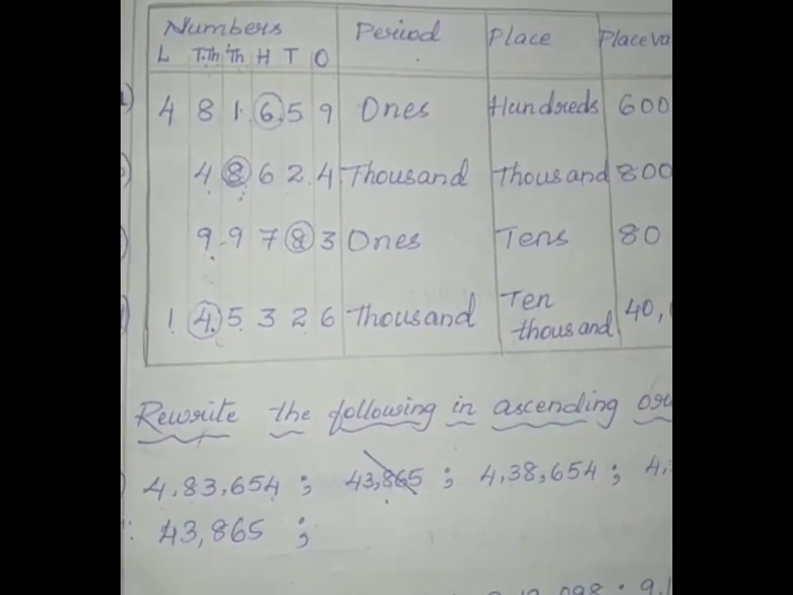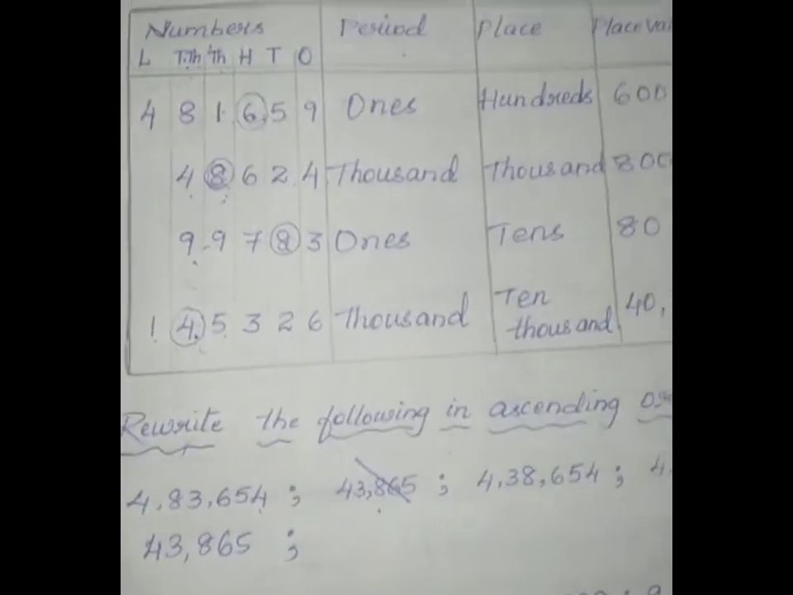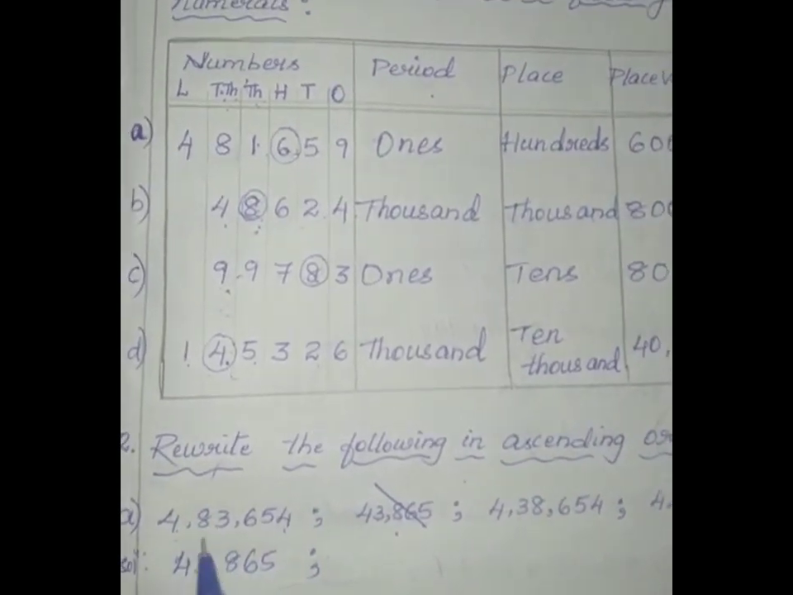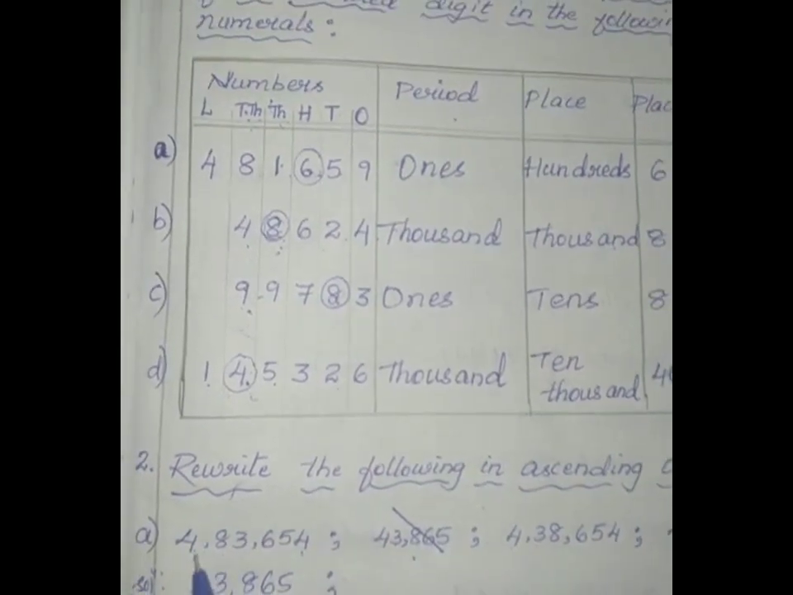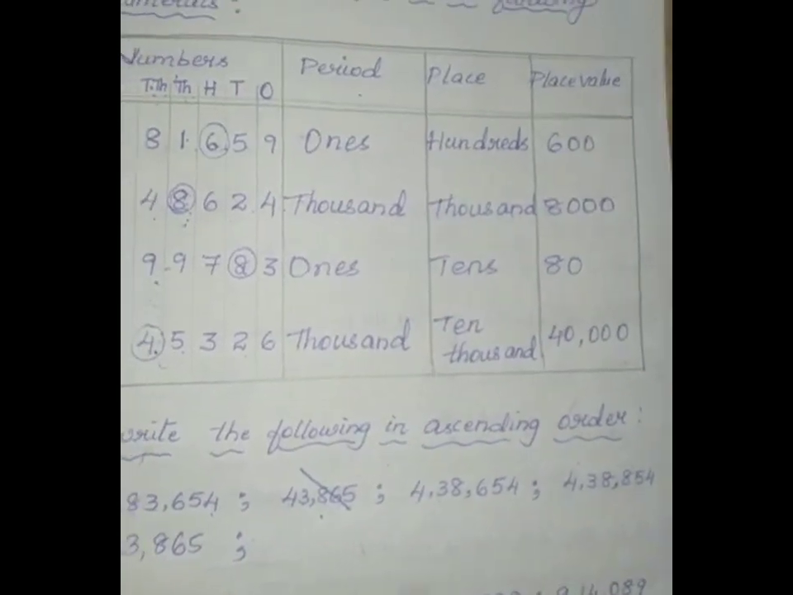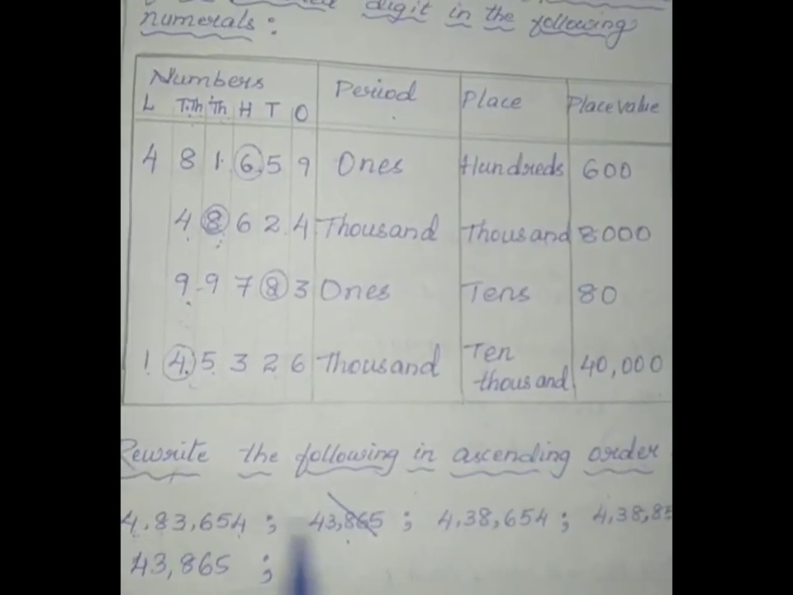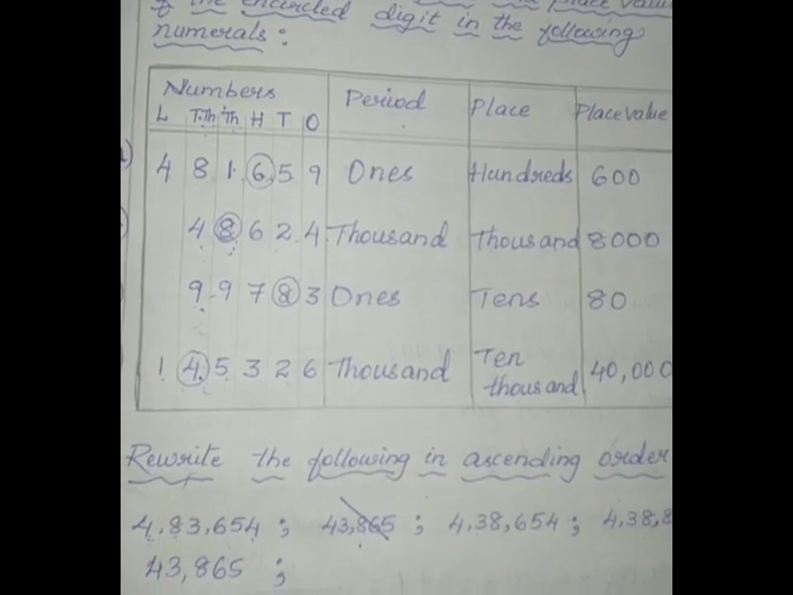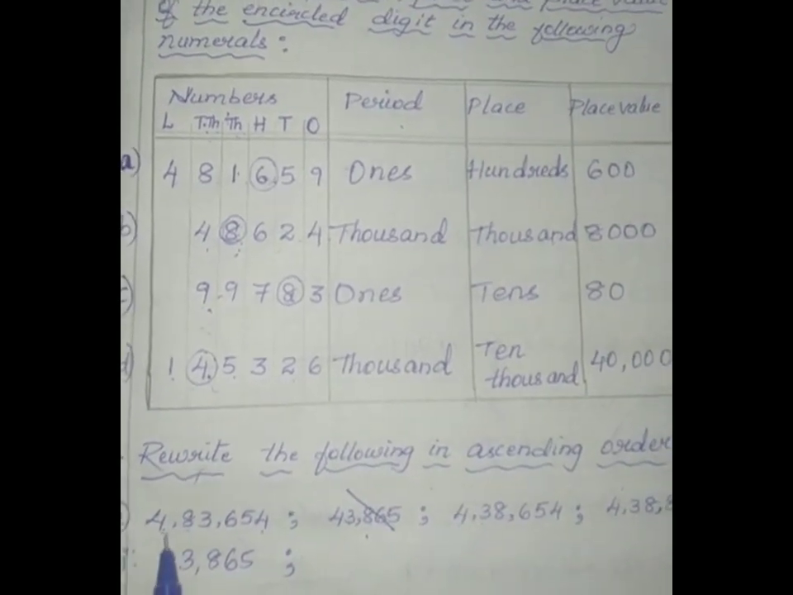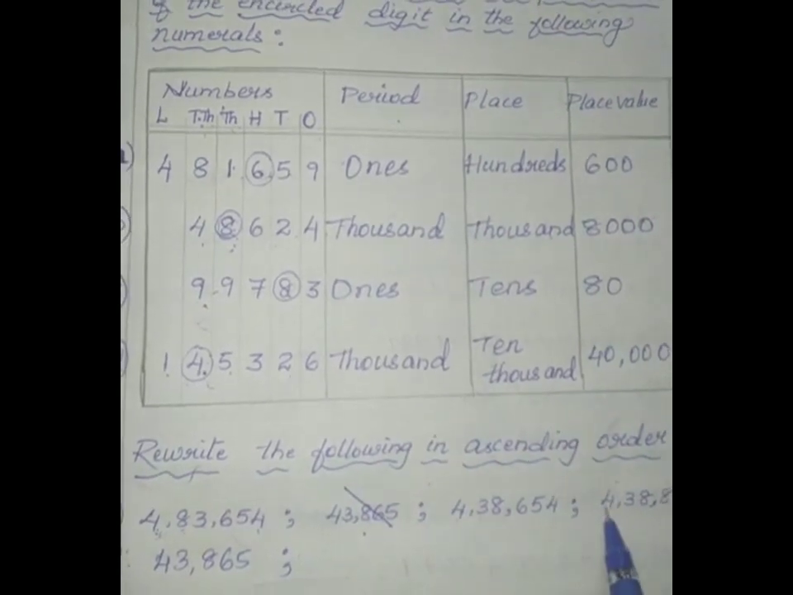Now you strike this number. Already it's over. We have written. Next, count the digits. First step is to count the digits. 1, 2, 3, 4, 5, 6. All are 6-digit numbers. Come to the next step. Take the biggest place. That is 4 lakhs, 4 lakhs, 4 lakhs.